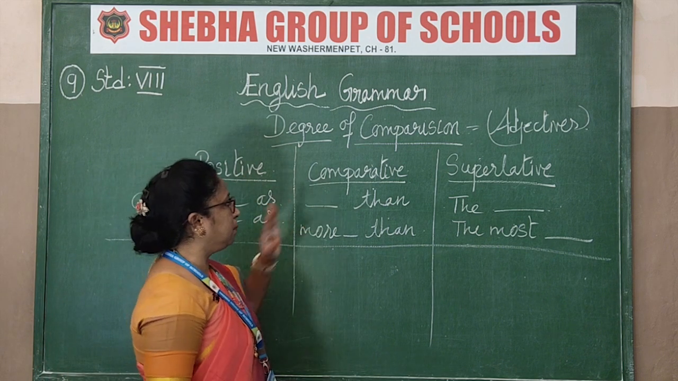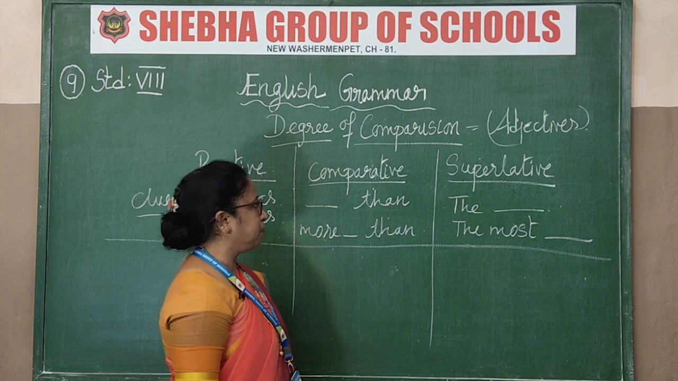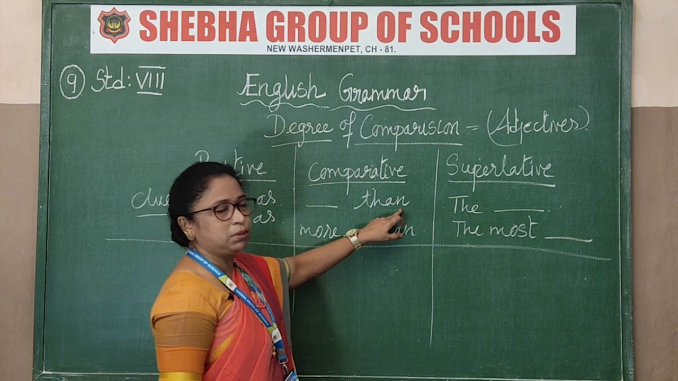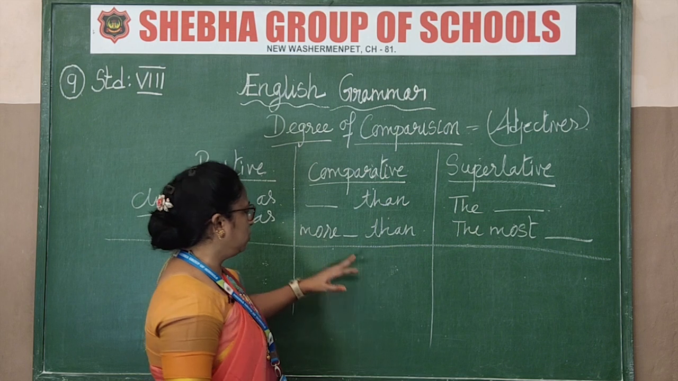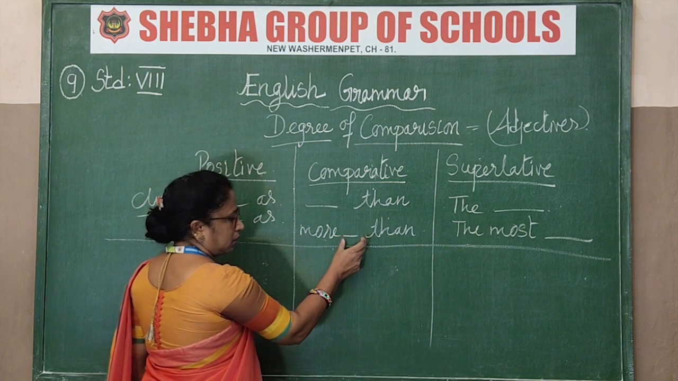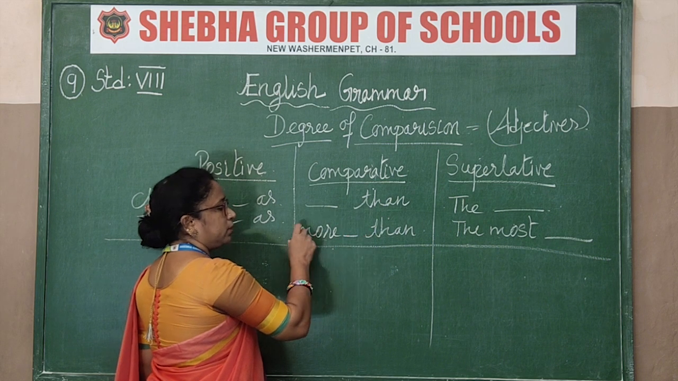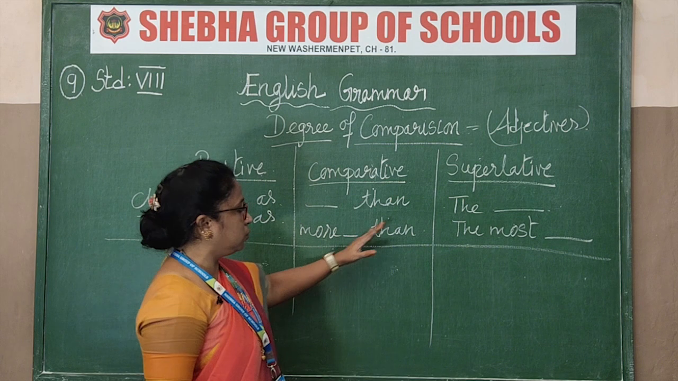And next we come to comparative. Comparative, the clue is than. This is for 1 syllable, 2 syllable words. For more than 3 syllables, multi-syllable words, we use more. This word more, with any word over here, more expensive than, more beautiful than.